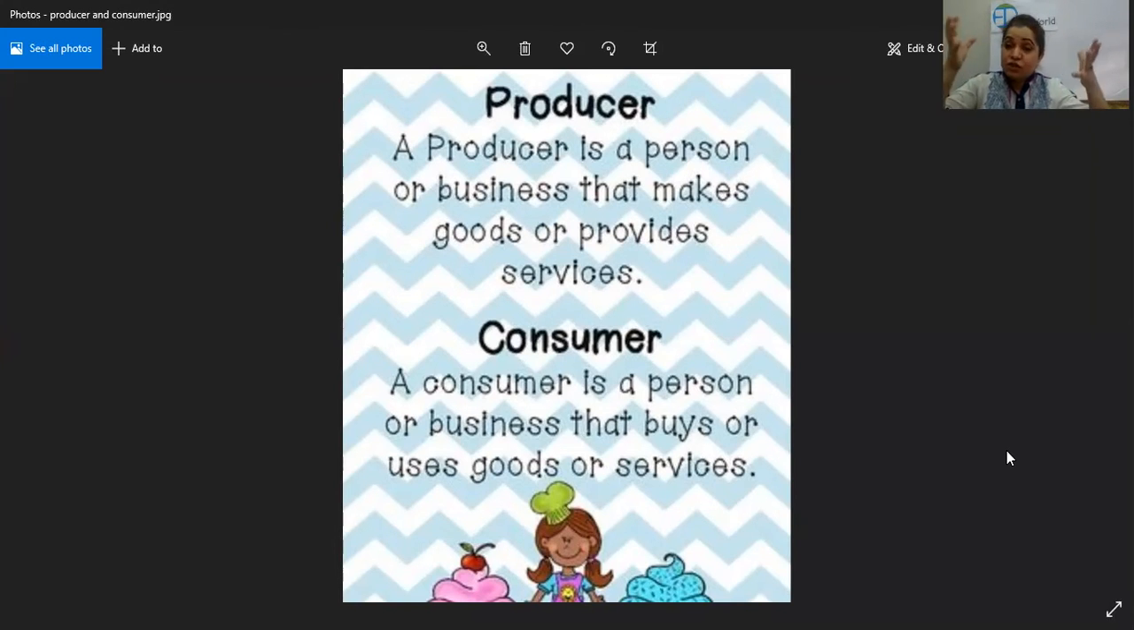People produce detergent to wash our clothes, and we go and buy detergent. They produce shampoos, we go and buy shampoos. They produce soaps, they produce tissue papers, and we go and buy tissue papers for our house because we have to use them. So they are the producers, and we are consumers. A consumer is a person or a business that buys or uses the goods or services. So we go, we buy, and then we use those. Maybe we eat, maybe we wash, maybe we do a couple of things with that. So producers make things and consumers use things, right?